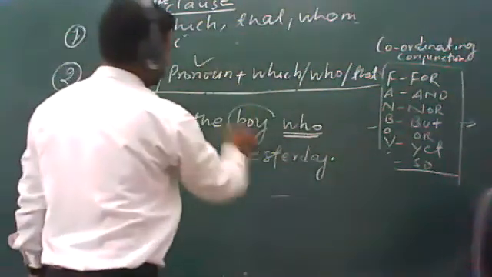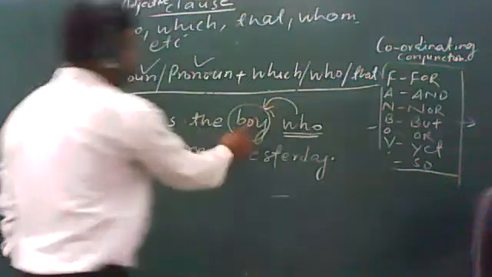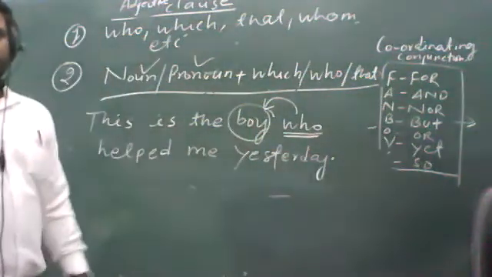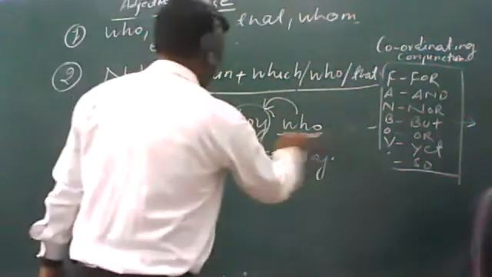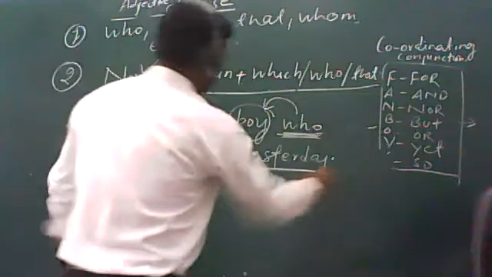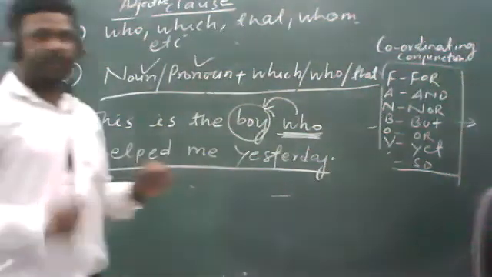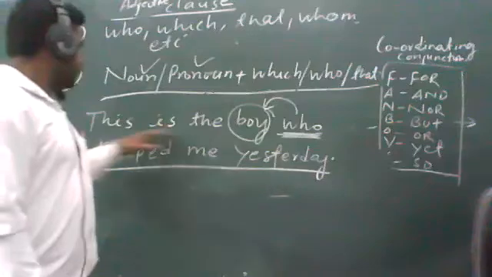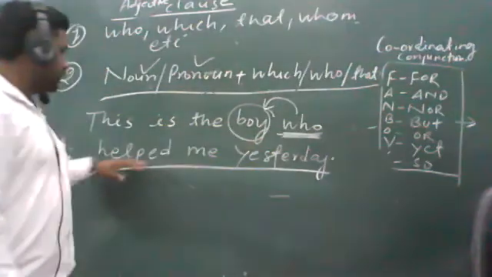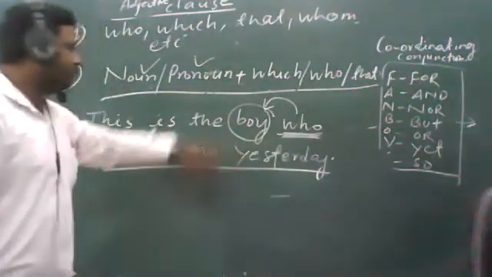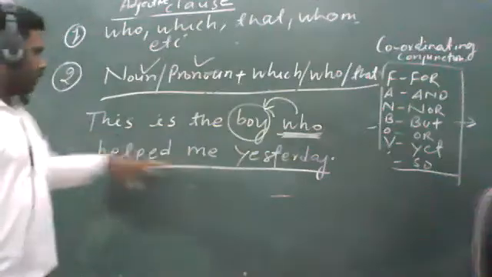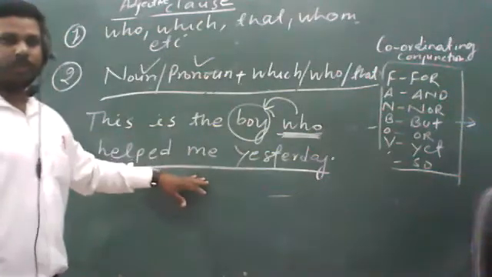So you can see before it the noun word "boy" has been used, and this part of the sentence, "who helped me yesterday", is talking about a particular boy, that is, this is the boy who helped me, and this sentence is talking about that particular boy who helped the person.